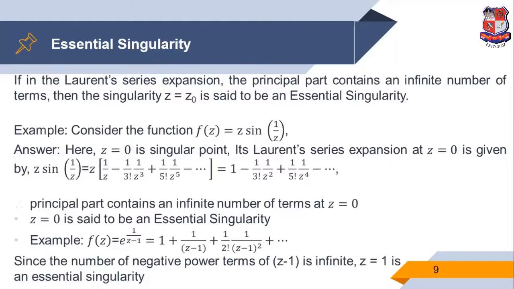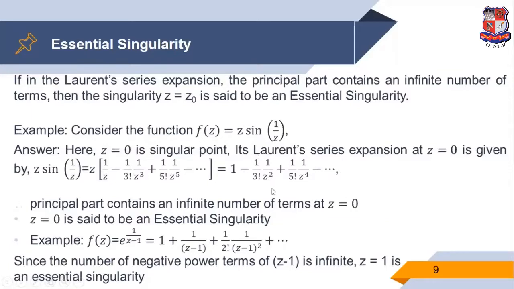So we get this form. Clearly we see that all terms where the power of z is negative form a non-finite, infinite number of terms.